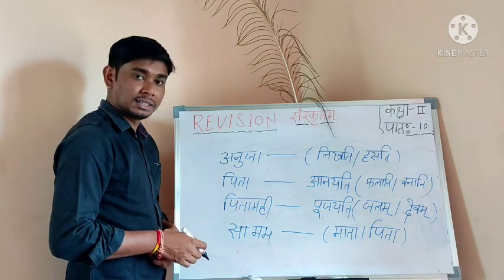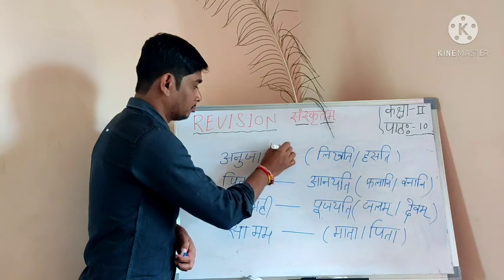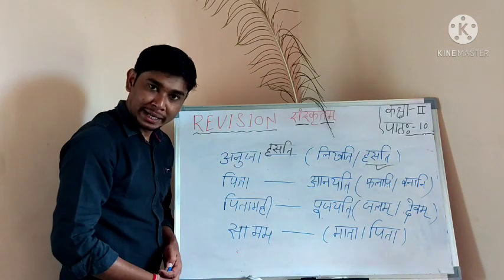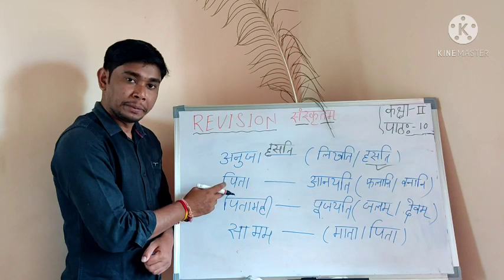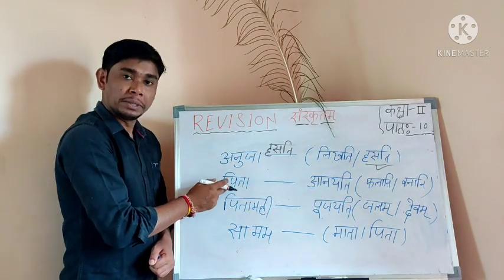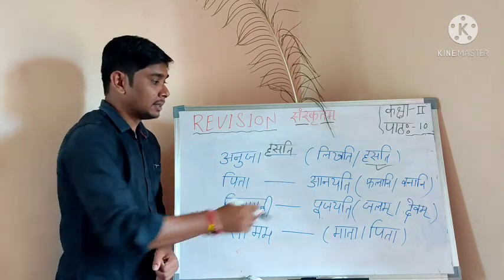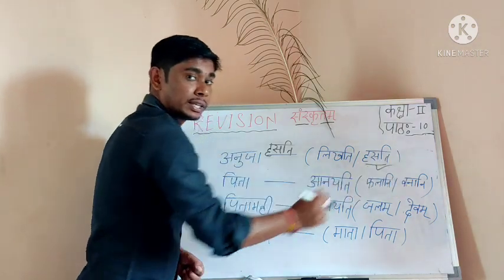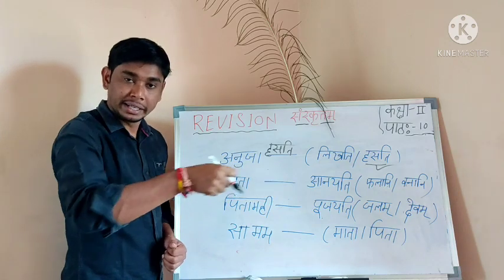Anuja hasati. This one is correct. Am I right? Yes. Now read. Pita dash anayati. Phalani or vanani. Pita kim anayati? Anayati means bringing.